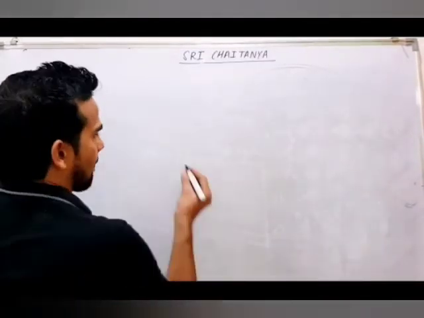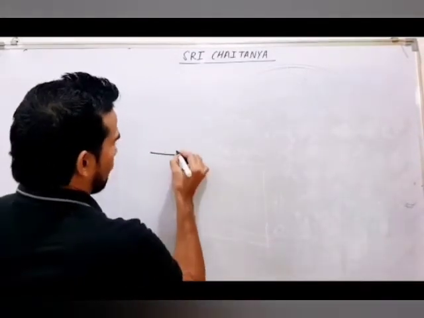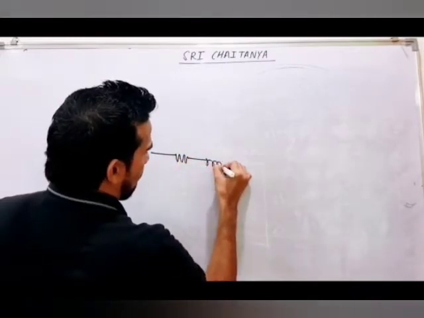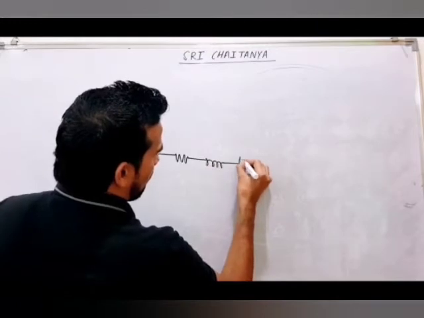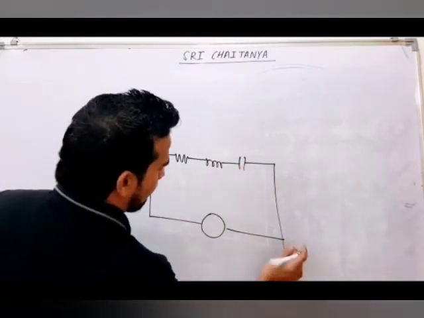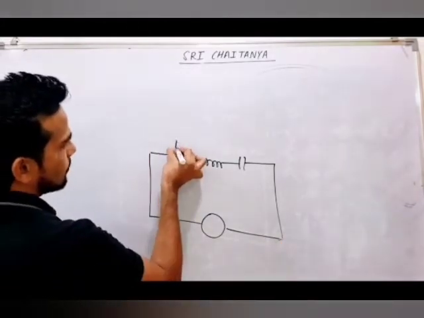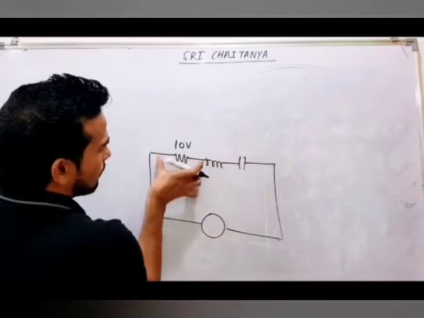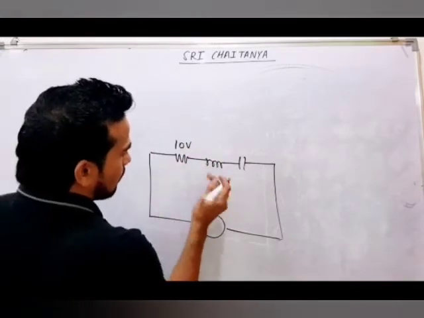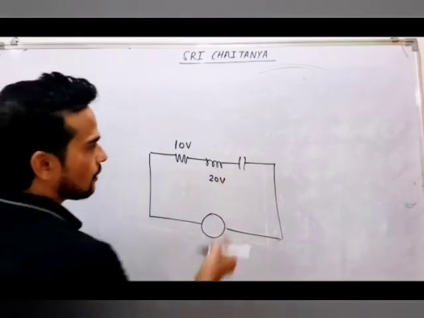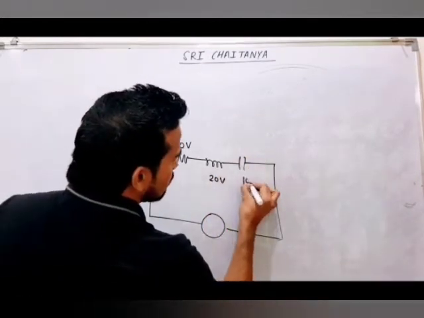For example, this is 10 volt drop across this. They may connect a voltmeter. This is for example 20 volt. This is for example again 10 volt.